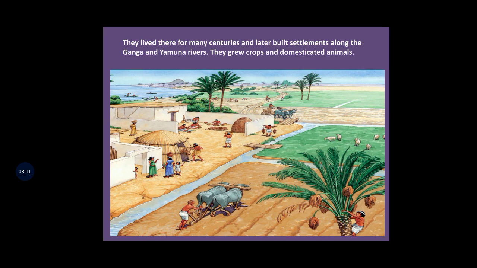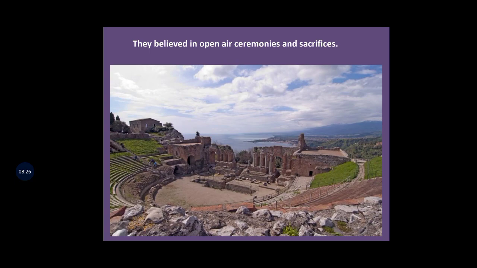They lived there for many centuries and later built settlements along the Ganga and Yamuna rivers. Students, the Aryans grew crops and domesticated animals. You can see here in the picture how they settled down near the river, grew crops and domesticated animals. They believed in open air ceremonies and sacrifices.